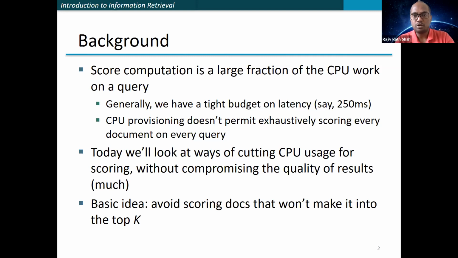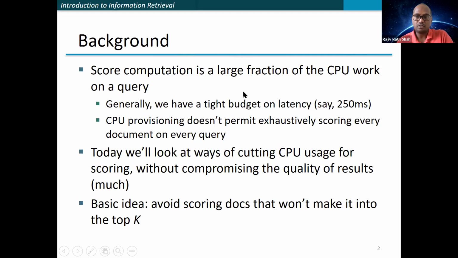Ideally, you need to match all of them and get the top results, right? So in a way, this takes an immensely large amount of time and CPU for a given query,